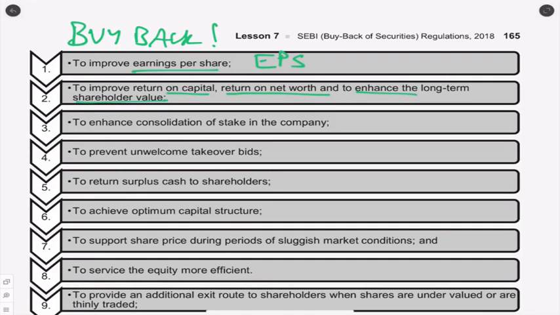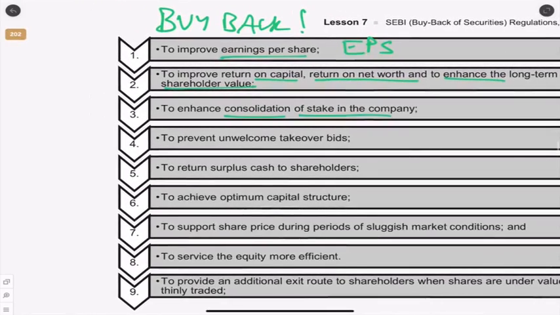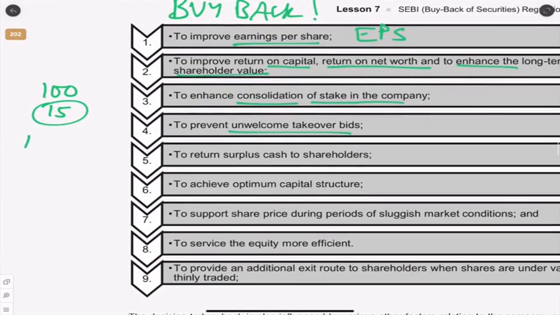Enhance the consolidation of stake in the company. As I told you, there may be 100 shareholders and you want to make it only 15 shareholders. You're consolidating the company. To prevent unwelcome takeover bids. If there is some kind of hostile takeover, somebody trying to take over the company, we can avoid it by buyback.